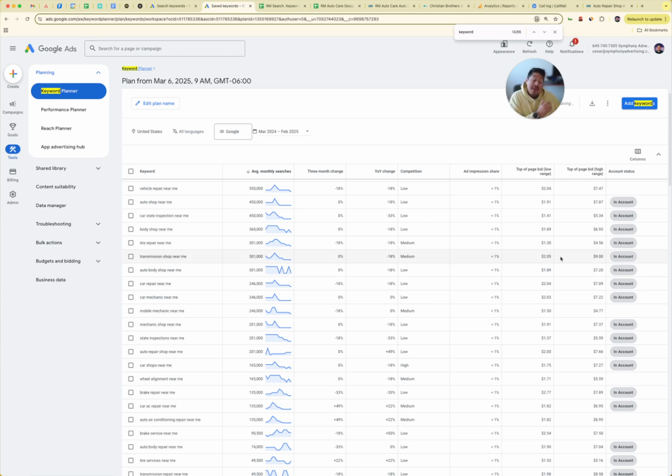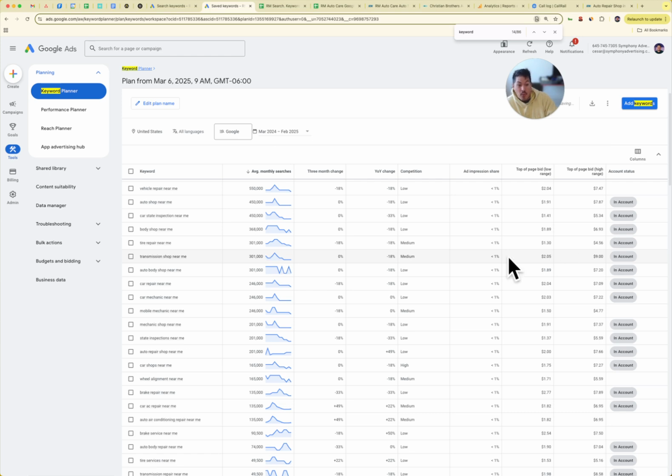Transmission shop near me, we could pay $9. That's if we want to be on the top of page bid. So that's the first position. And when I was saying about the manual cost per click, we can do, okay, we'll pay you $9.01. So we would bid $9.50, and then it'll meet at that part. We would be more aggressive. We would say, hey, we want to pay for that.